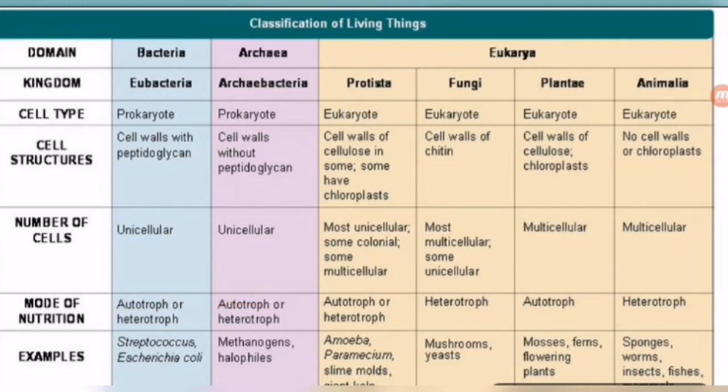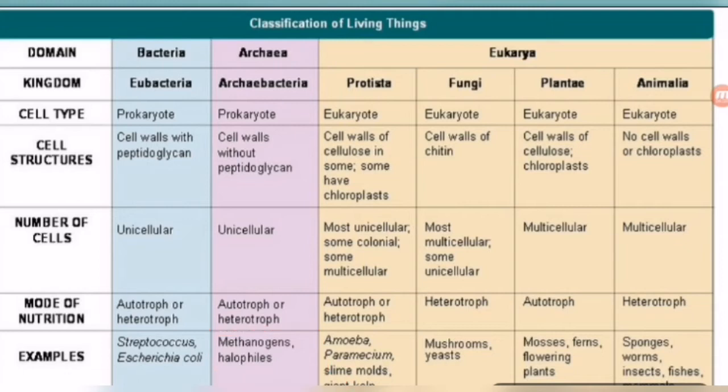In Archaebacteria also, autotrophic and heterotrophic nutrition are found. Examples: Streptococcus and Escherichia coli are Eubacteria, common bacteria. Generally we find bacteria everywhere; they are Eubacteria and are also known as the true bacteria. But some bacteria are found in harsh conditions. These are Archaebacteria, like methanogens and halophiles. So students, this is the six kingdom classification, which I briefly described.